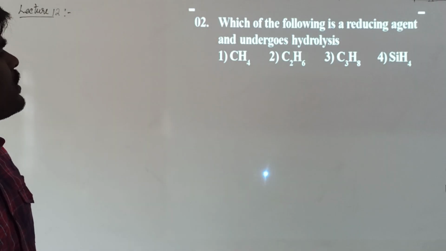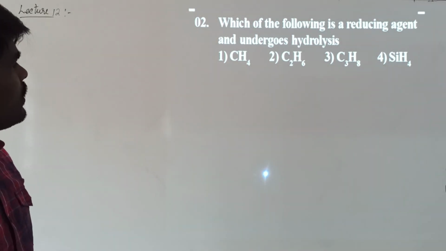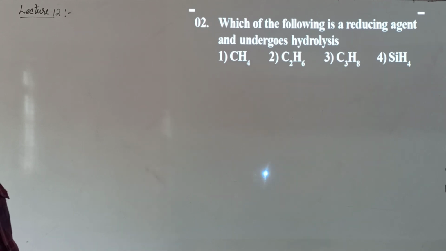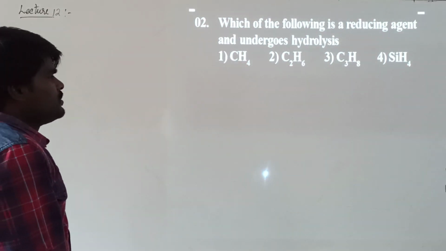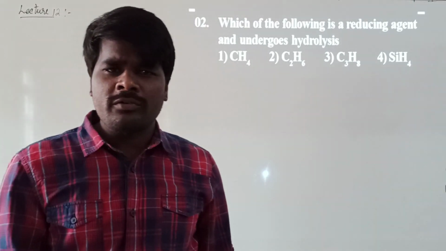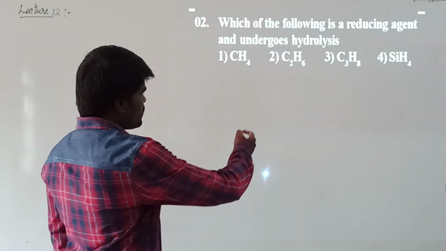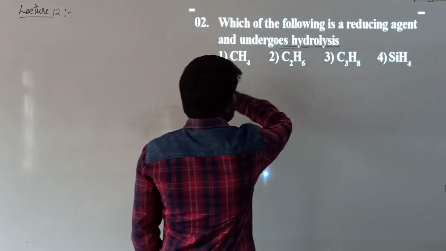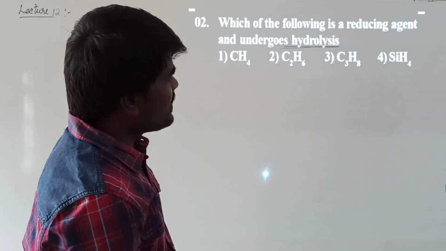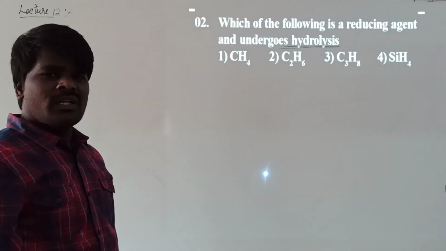Which of the following is a reducing agent that can undergo hydrolysis? See, what is meant by a reducing agent? The substances which can reduce other substances are called reducing agents, by undergoing oxidation themselves. And you need to stress on this particular term: which of the following can undergo hydrolysis? Because all of them are reducing agents only, but he is specifically asking us to identify which can undergo hydrolysis.